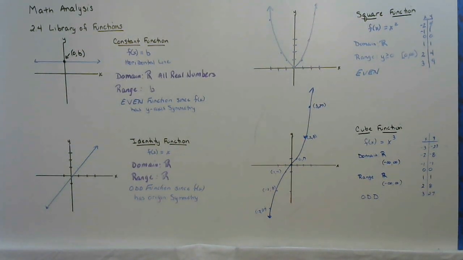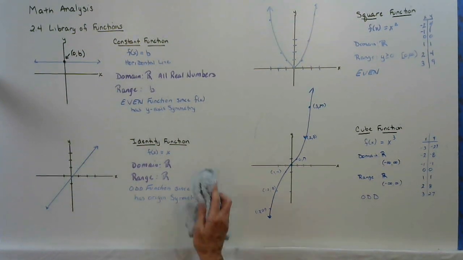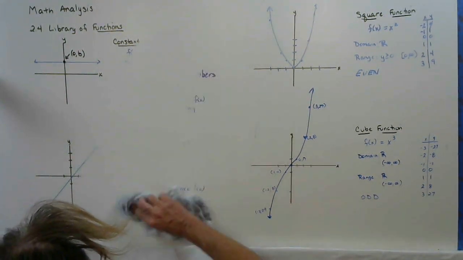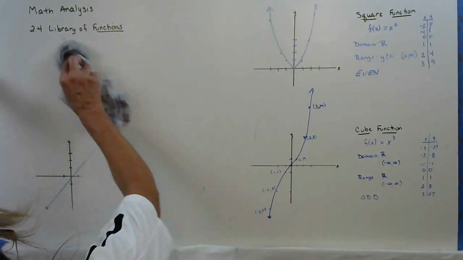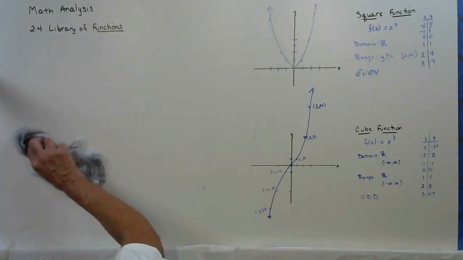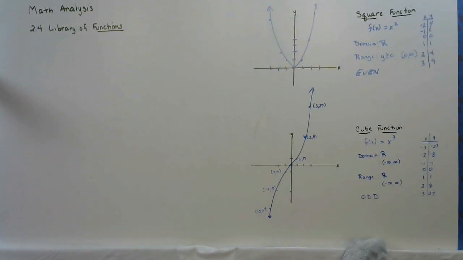Okay. So let's look at the next one. We've done square, we've done cube. We could do square root and cube root. And these are the basis for most functions you'll see as you start off.